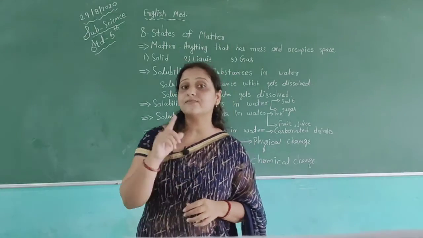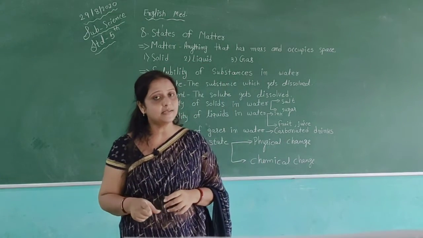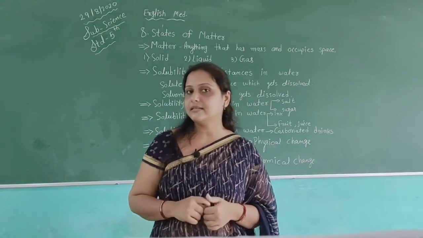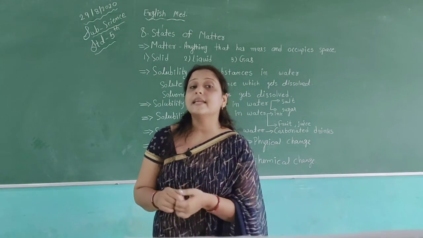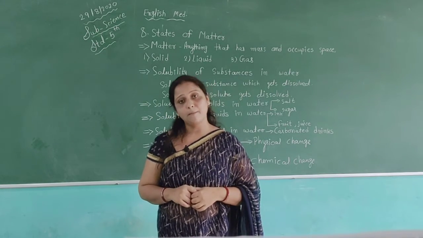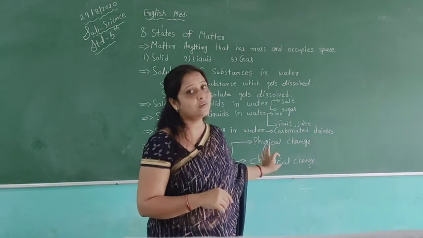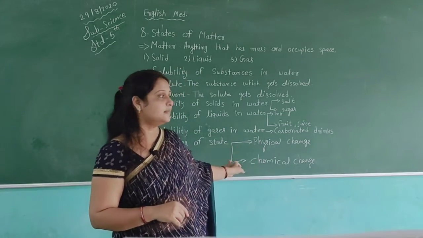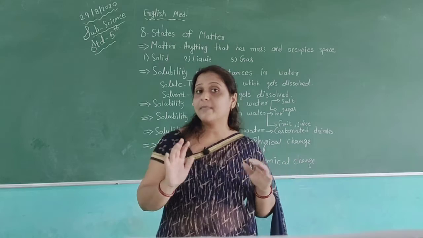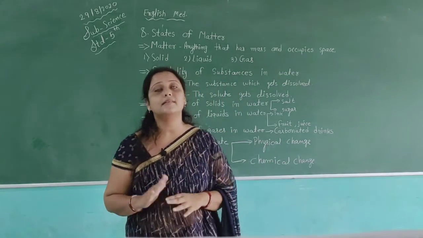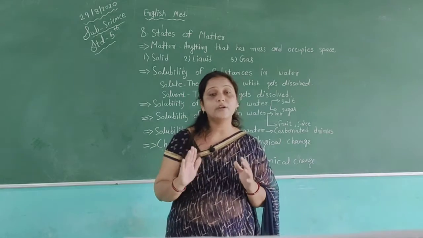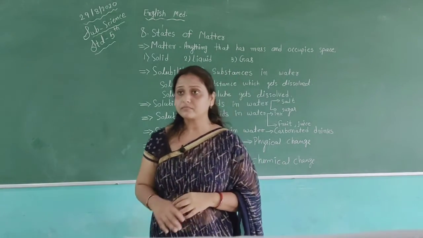So physical change is always reversible change, and chemical change is irreversible change. In chemical change, we cannot get back the things in their original form, but in physical change we can get them back. So this is the difference between physical change and chemical change. In physical change, the molecules do not change, they remain the same. In chemical change, the molecules will be changed, they do not remain the same.